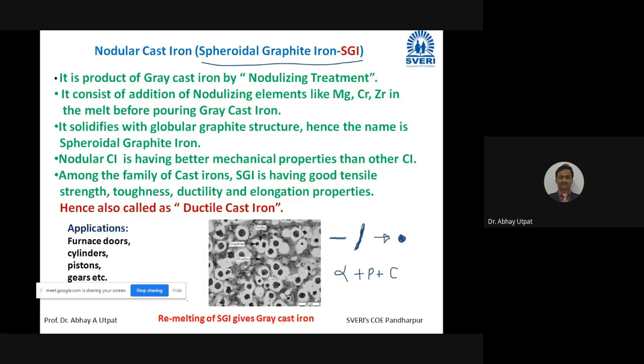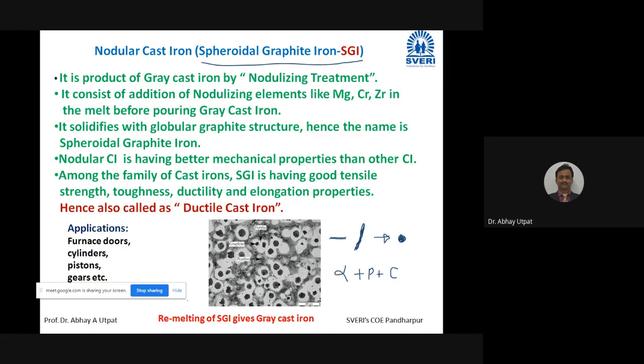Because of this shape, if you take some rod and check the properties in elongation, you will find that among the family of cast irons, this nodular cast iron gives good elongation and ductility properties. That's why this nodular cast iron is also called as ductile cast iron. Now friends, this ductility is not far higher than steel. It is just reaching near to it, and that's why this name is given.